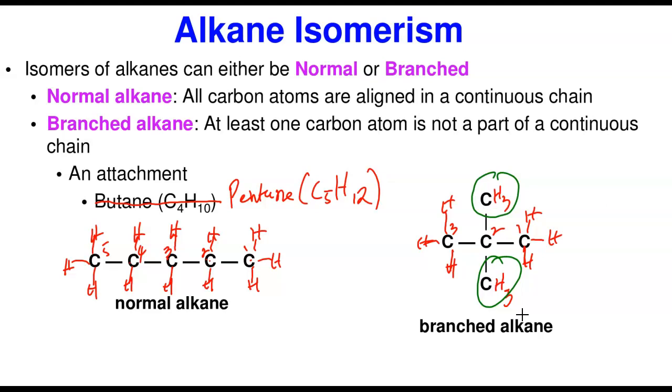So this is a branched alkane. You can also have something like this. 1, 2, 3, 4, and then you have just one attachment to it. When you satisfy the saturation for this, make sure you do that. See what you get. Here, you find this is 1, 2, 3, 4, 5. All these compounds have the same formula, C5H12, but they are different compounds. This is a different compound with a different name, with different properties. This is a different one. This is a different one.